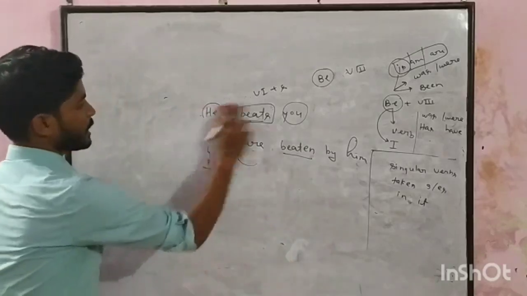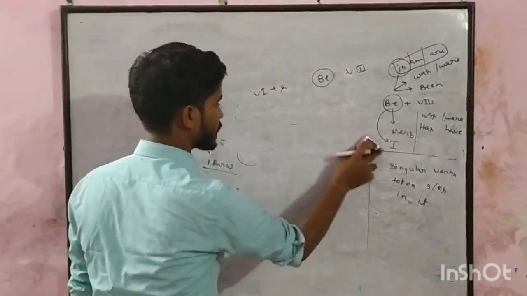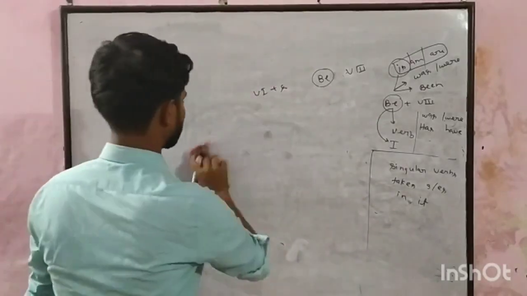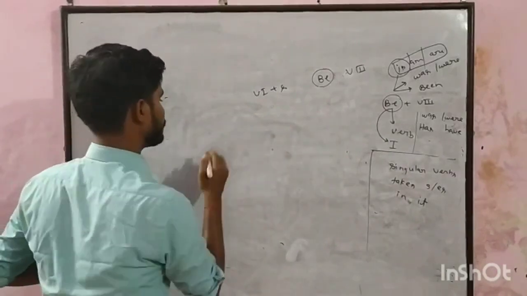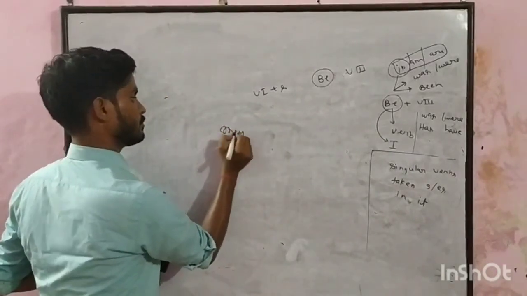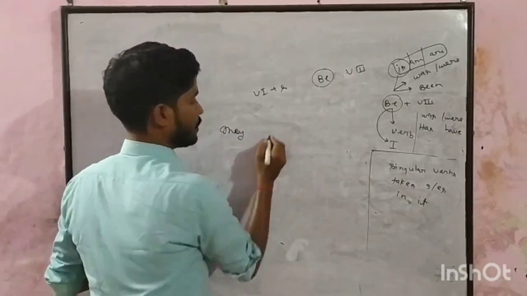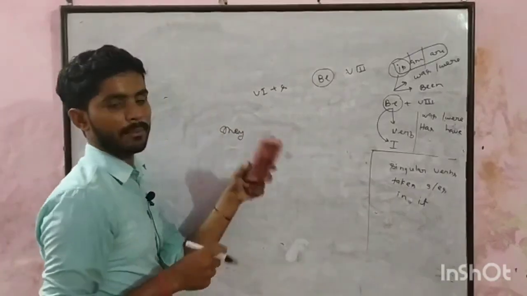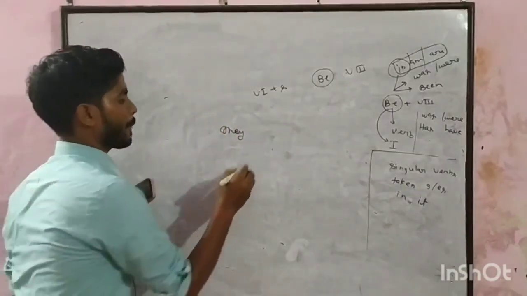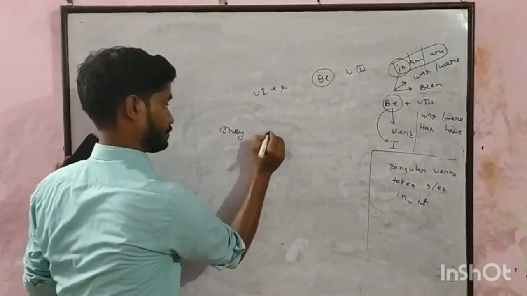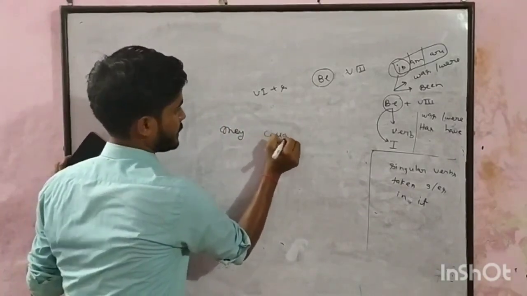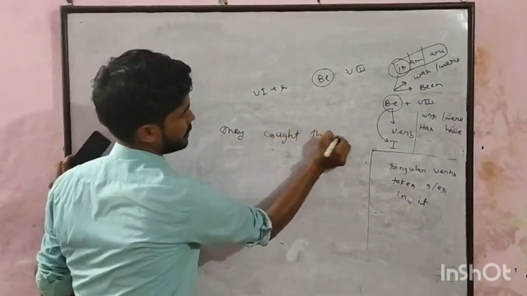Okay. Last example. I'm taking another thing. Let's say they caught the train.